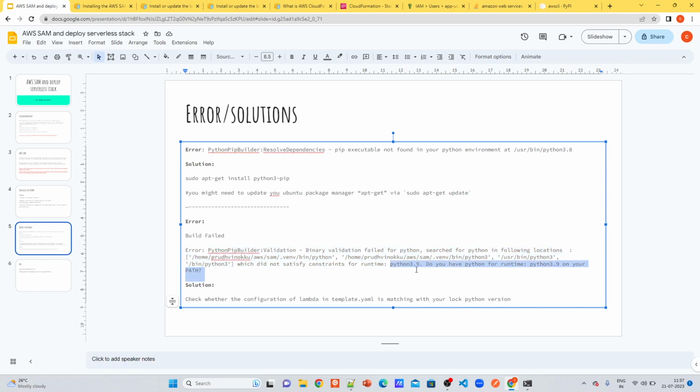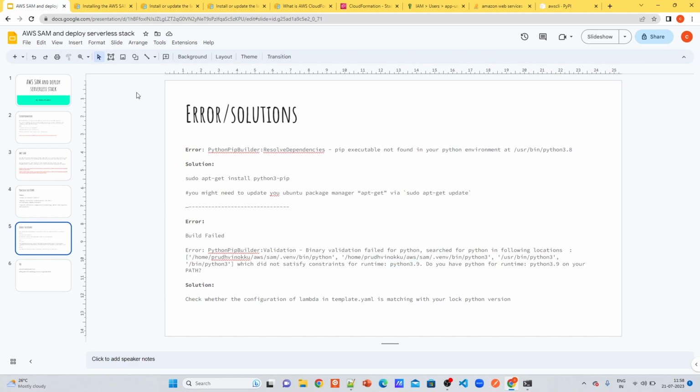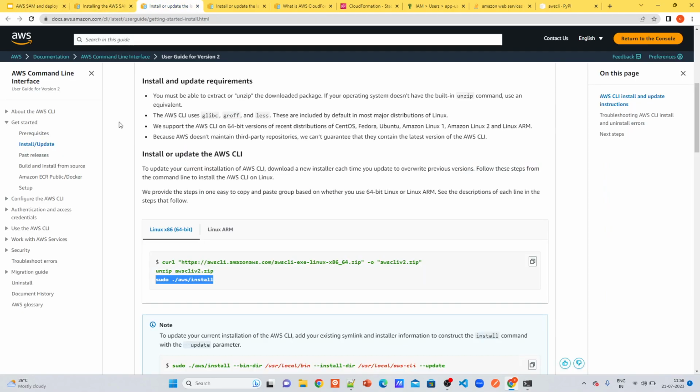By default it comes with 3.9, but if your local PC has Python 3.8 or 3.7, you need to convert this template.yaml to that version, so that you won't run into this issue. Those are the possible errors which you might encounter.